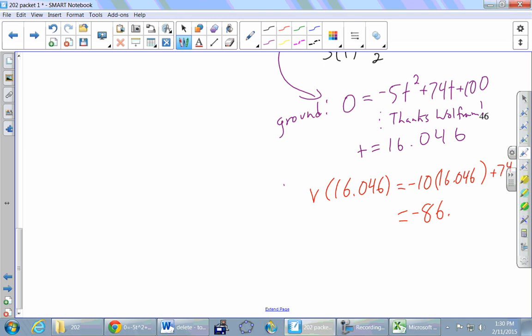Point 0.46. Great, that seems better. Meters per second. Okay, so that's how fast it's going right before it hits the ground, negative 86 meters per second. You can go one more step back, but the acceleration's easy for any moment in time, right? Just because it's constant. But if it weren't, then yes, just go one step back.